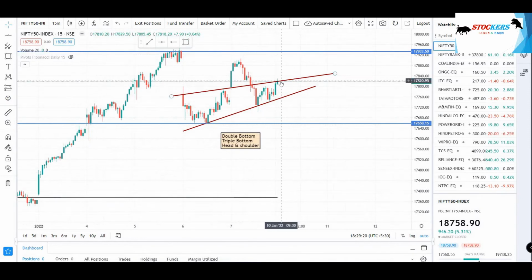So in this case, if it is breaking this trend line, then here will be my entry and this will be my target and stop loss being here. But in case it is falling down and breaking this support trend line, so here will be my target and this will be my stop loss.